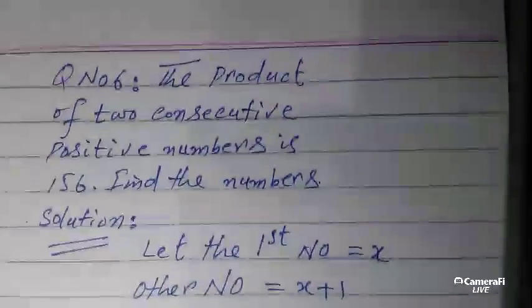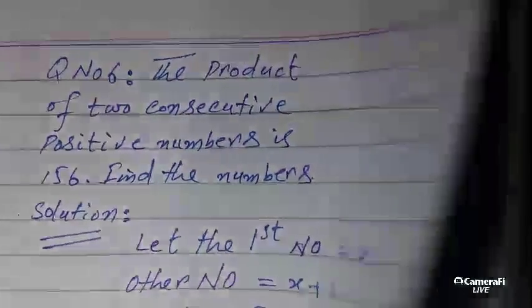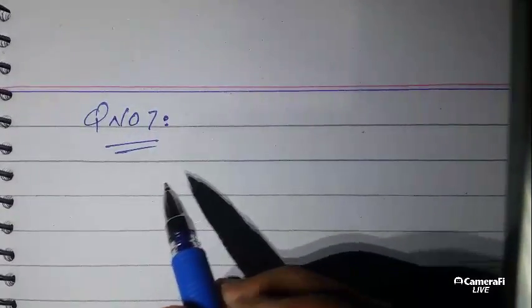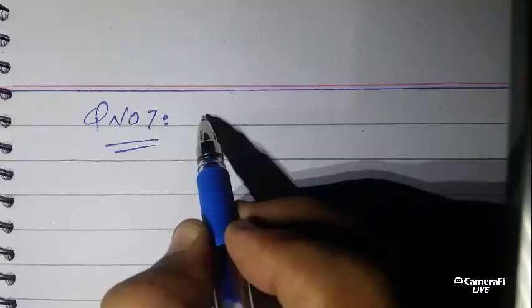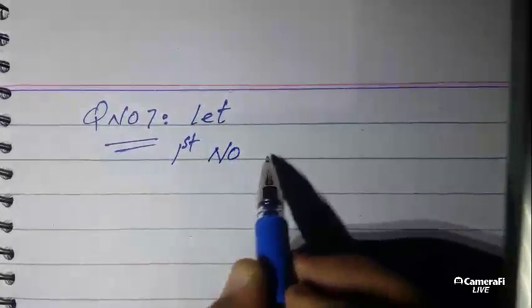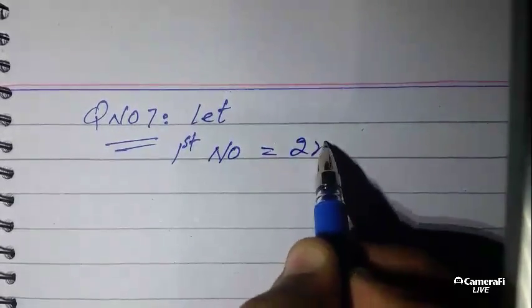I am just telling you the statement and not writing the whole question, as question number 7. Here we have to find the two consecutive odd numbers. Let first number is equal to 2x.